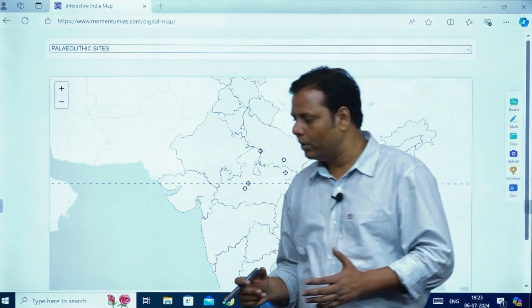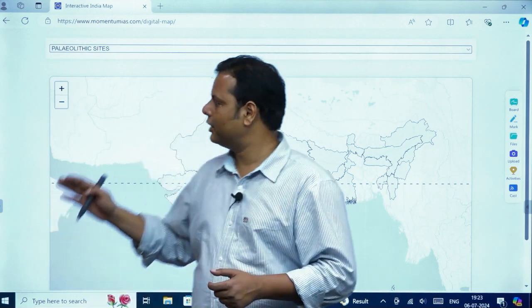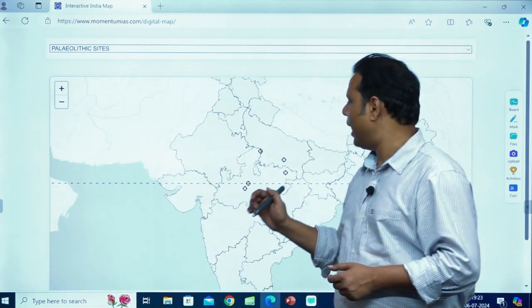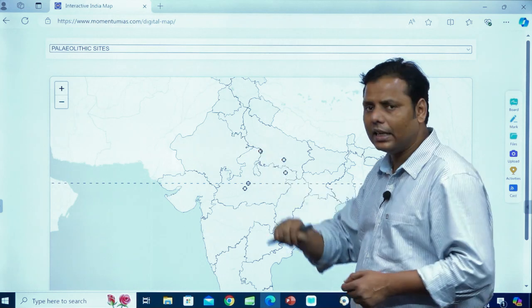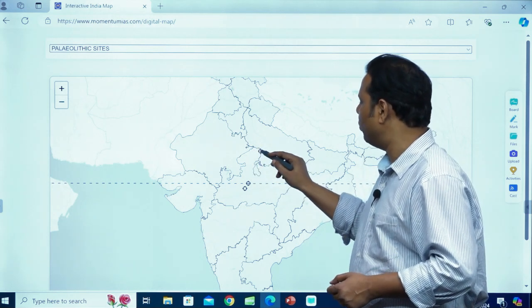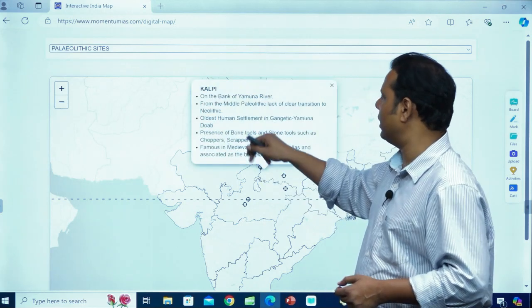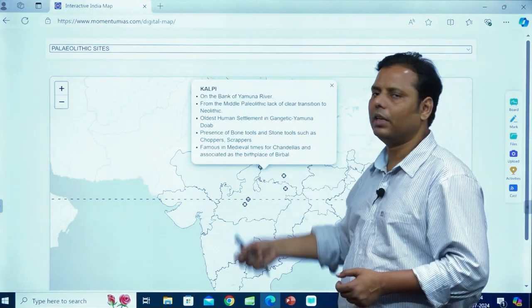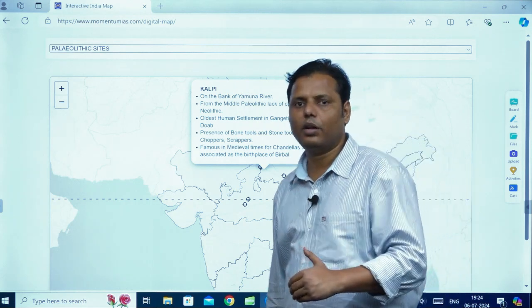What normally happens is, you take a blank map and then you practice. Now this is the map which is in front of you, right? And by seeing this map, you have to just imagine, okay, what is this particular site, and when you remember that it is this site, the moment you take the cursor over here, you'll find the description, and by seeing the description you can actually revise it. So it is undoubtedly going to save your time also, right?